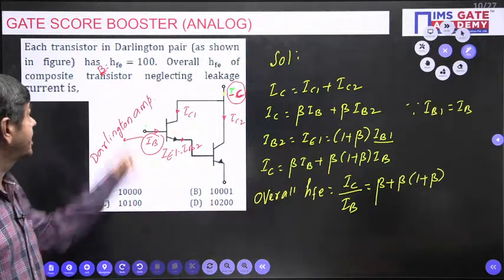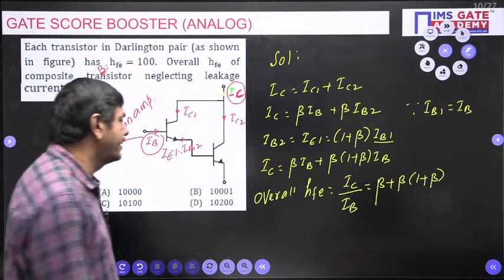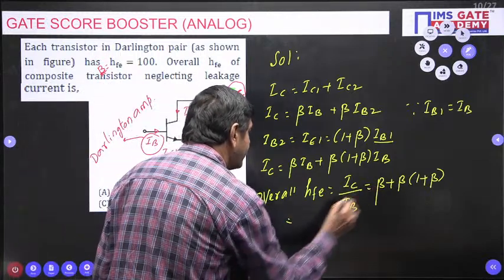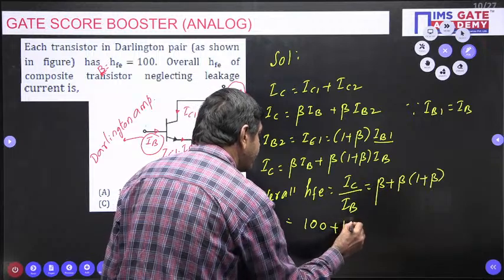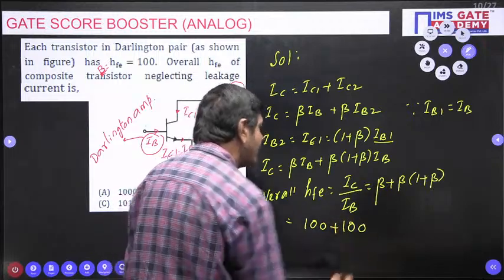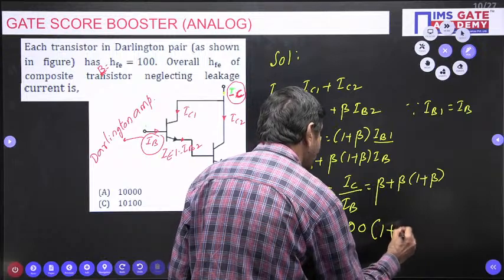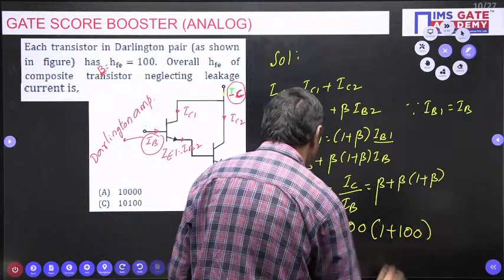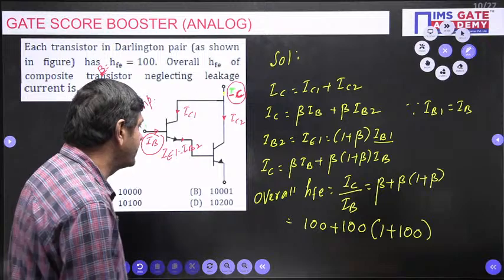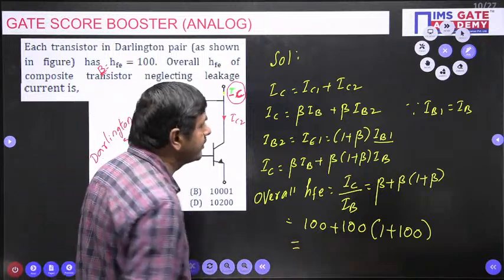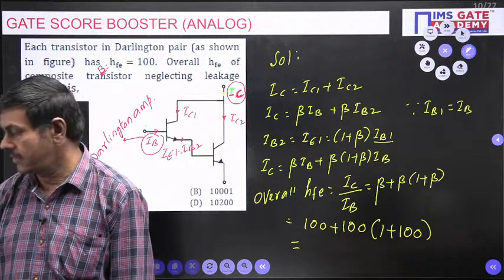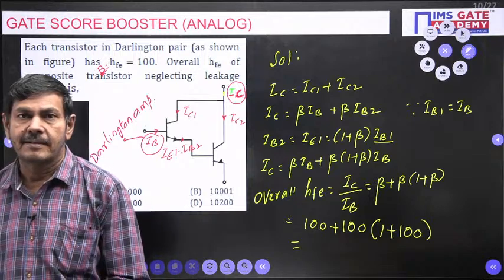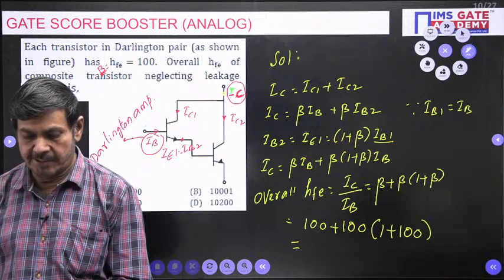In the problem, it is given beta equal to 100. I can write beta is nothing but 100 here, plus this beta is nothing but 100 here. 1 plus beta, 1 plus 100 I can write. Use calculator. What value it comes, you please tell me. Anybody can give an answer for this question? What answer you can get for this question? If anybody is getting the answer, please give it.